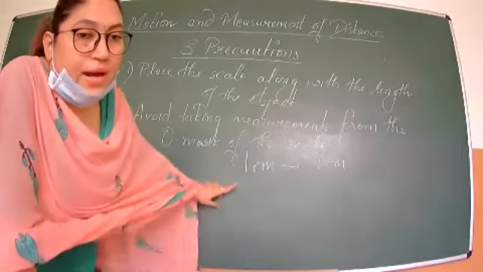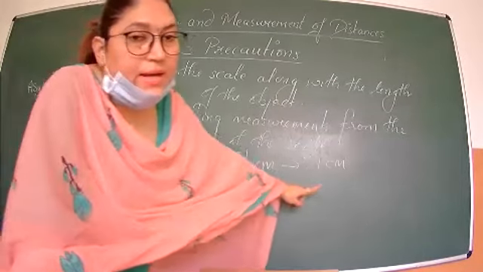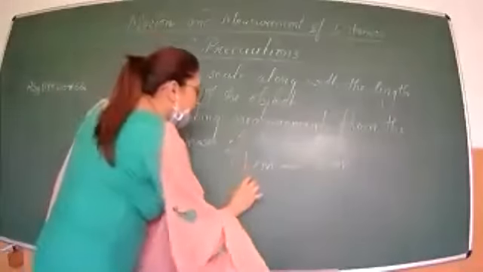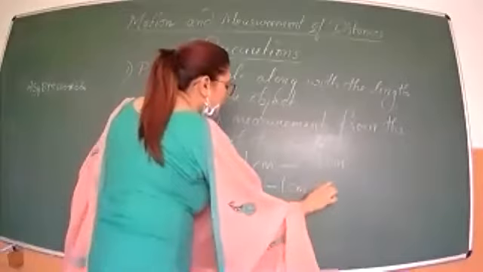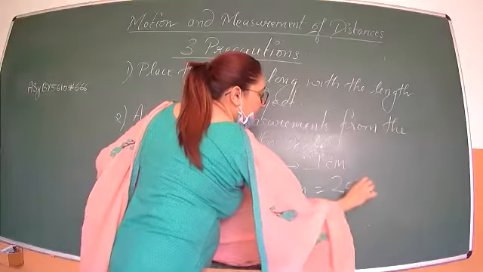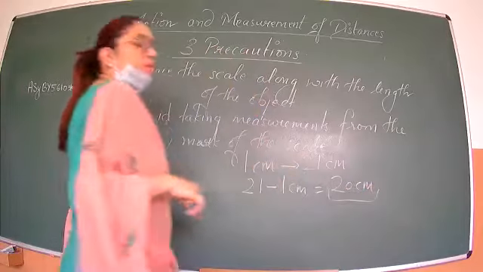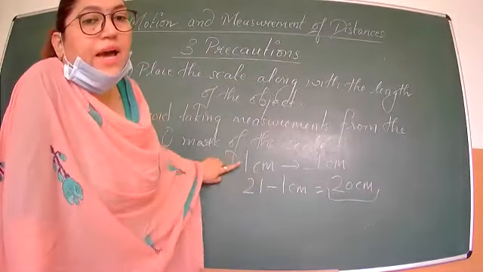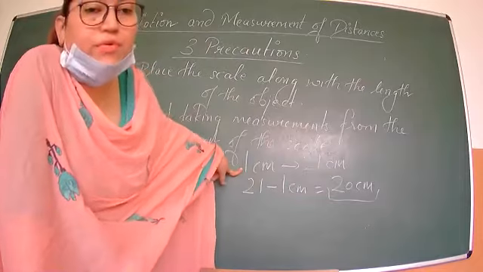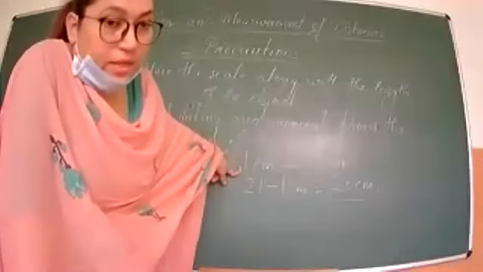If the starting point is this and the ending point is this, you will subtract. 21 minus 1 centimeter, that is 20 centimeters.